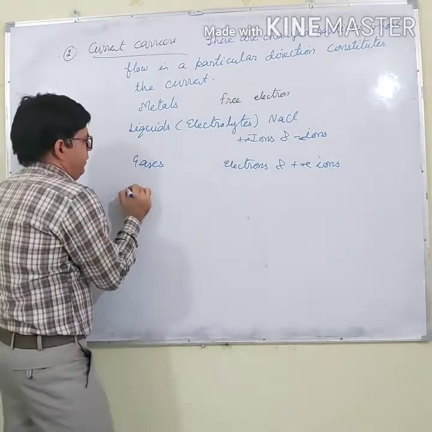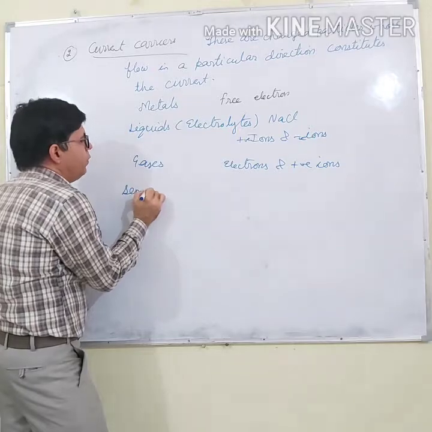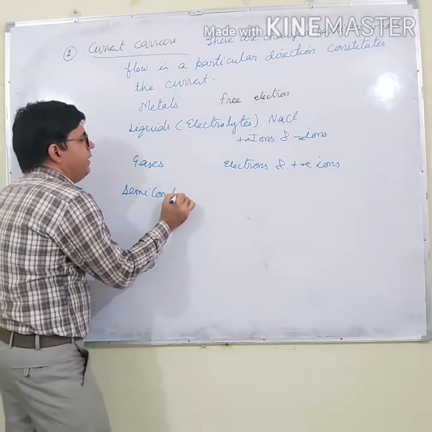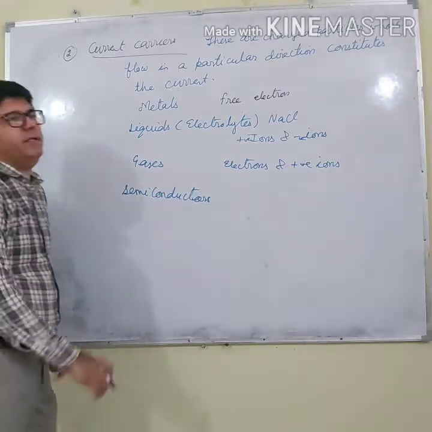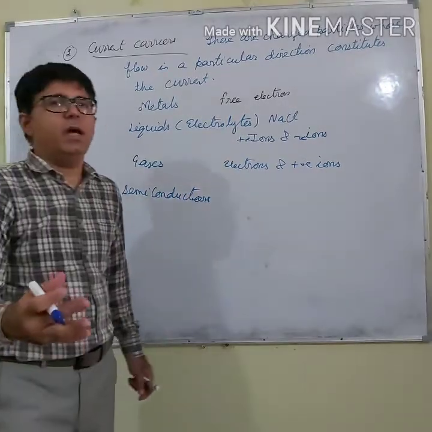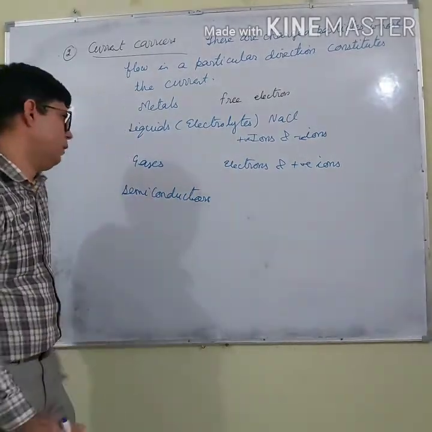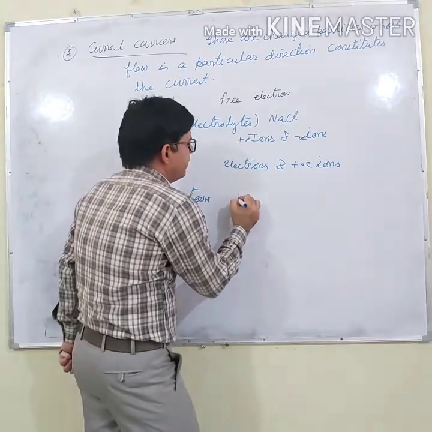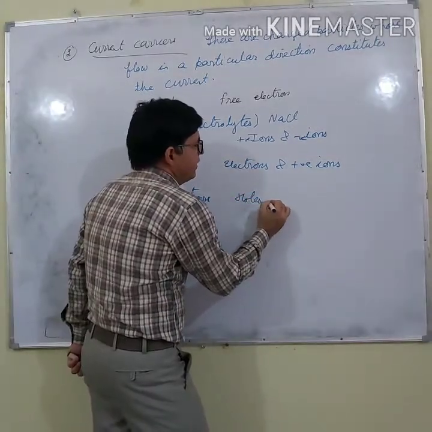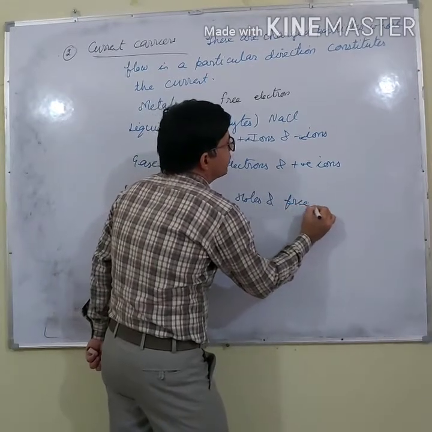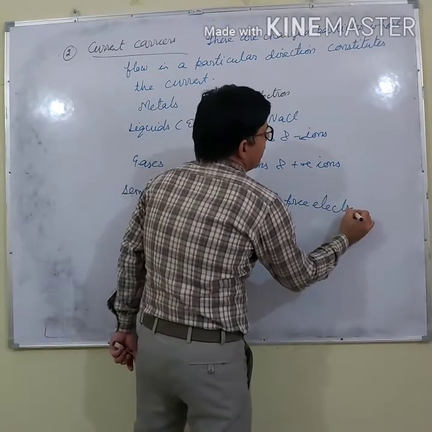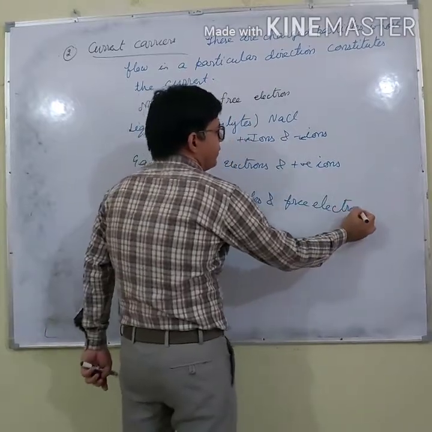And semiconductors, all of you know, semiconductors are the materials whose conductivity is neither too large nor too small. So in this case, holes and free electrons are the current carriers.